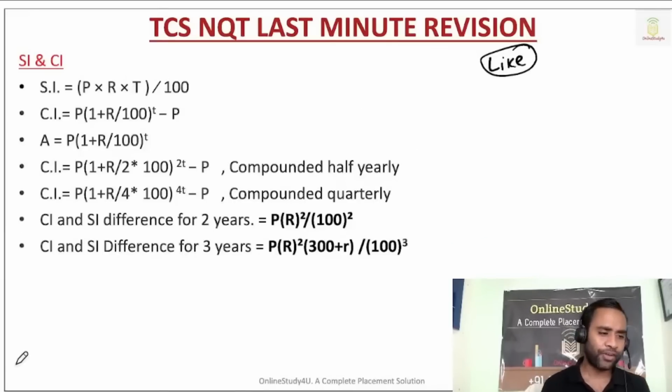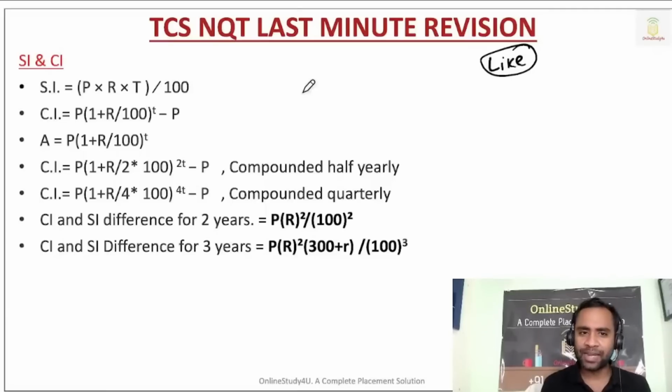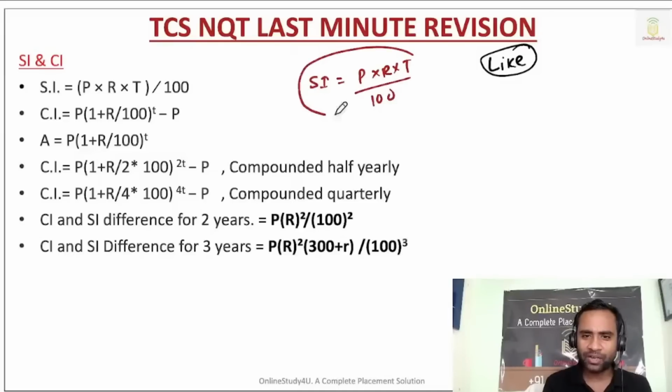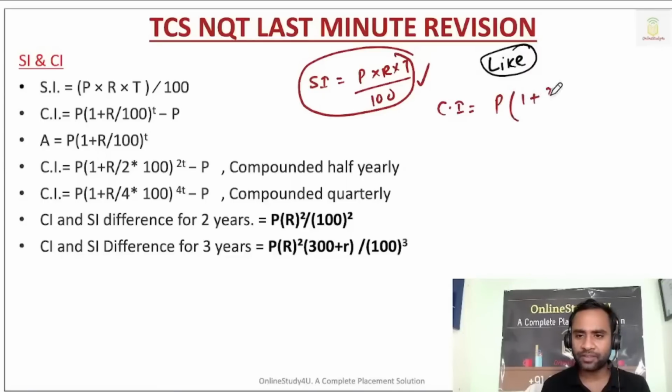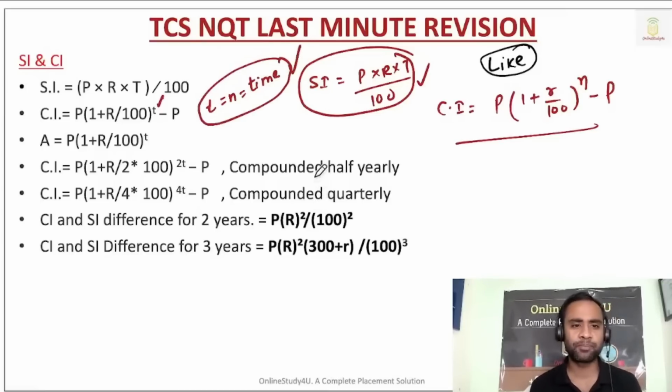Now, if we talk about simple and compound interest, the simple interest formula will be PRT by 100: principal into rate into time by 100. The compound interest formula will be principal into (1 plus r by 100) to the power n, minus p. At many places they will write t. So t or n, it is nothing but time.